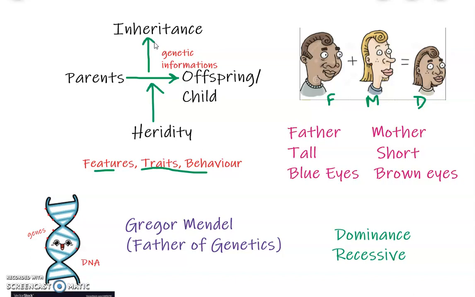So whenever we talk about the transfer of genetic information from parent to offspring, we use the term inheritance. I think you all know genes. A quick review I will give about genes, and in detail we will go in our other lecture.